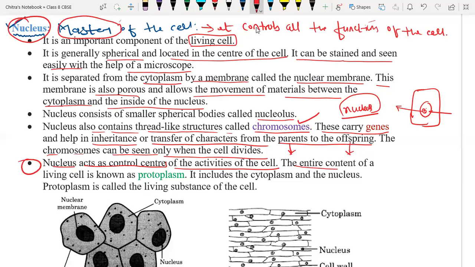The entire content of the living cell is known as protoplasm. Along with the nucleus and nucleoplasm, whatever material or organelles are present inside the cell are collectively called protoplasm. Understood, everyone? It includes the cytoplasm, the nucleus, DNA, and RNA.